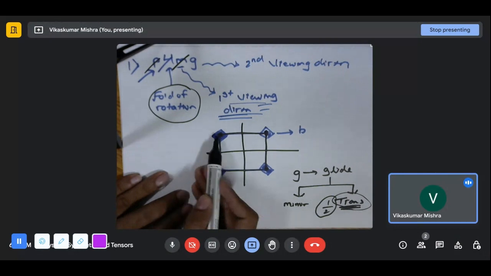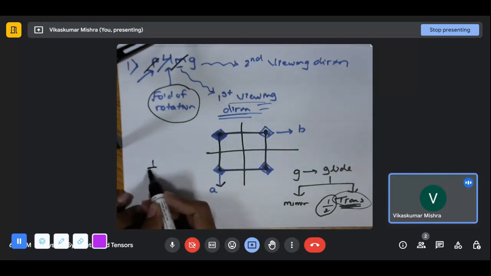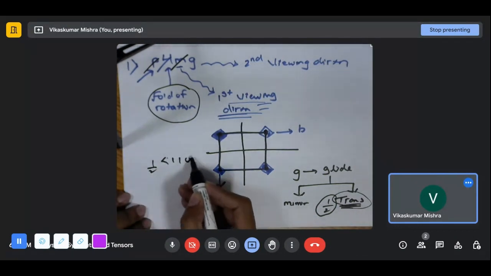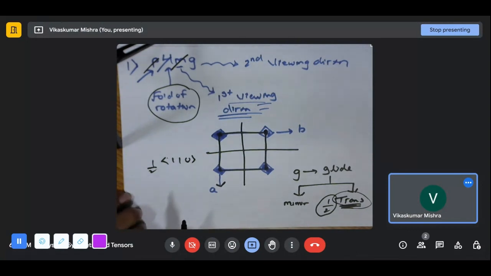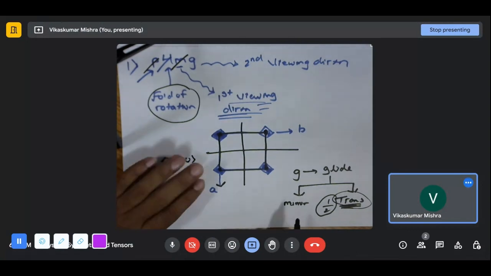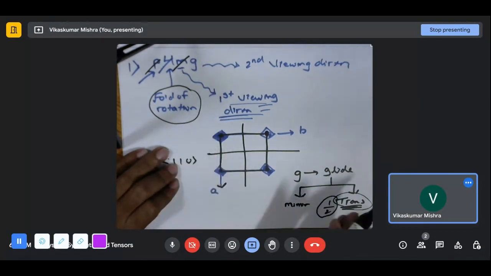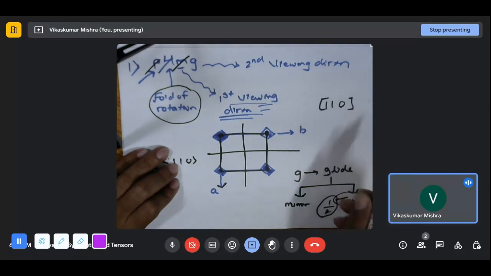If my viewing direction is 110, my translation will be half of 110, this particular direction. Okay, so what we got to know is that the second viewing direction is along this, because 110 was our second viewing direction in this case of the square.